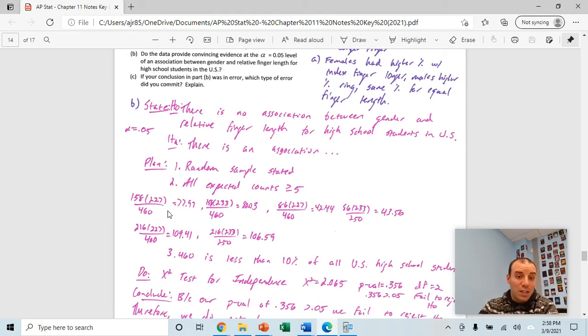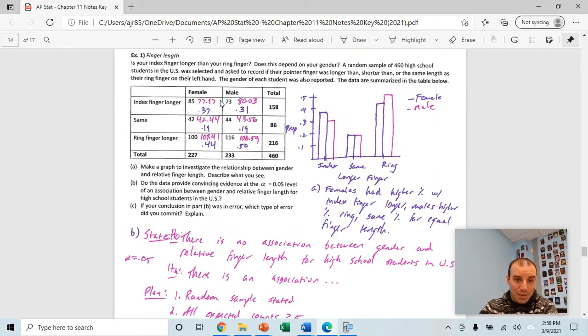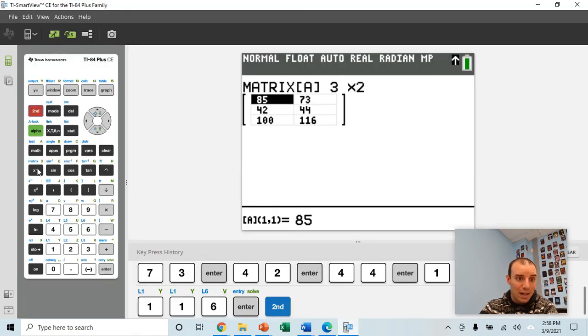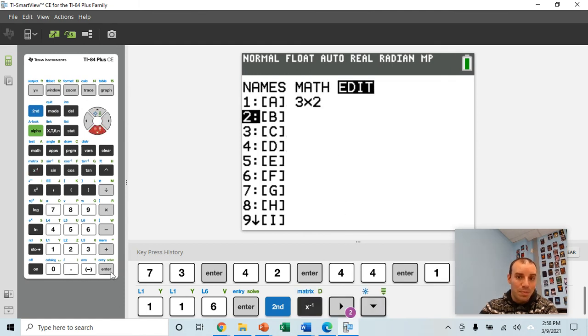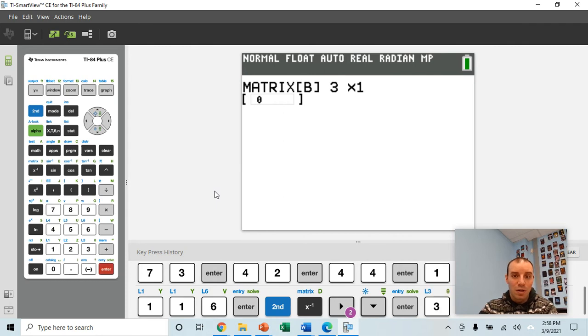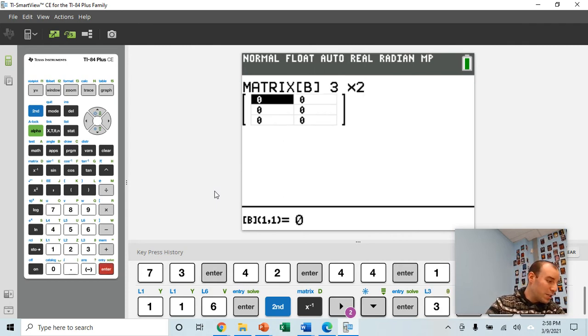Now you have to find each of your expected counts, which I've shown here. I always like to write my expected counts next to the observed counts, which I've done here. So now I'm going to go back to second and inverse X, go over to edit, and in matrix B, I'm going to put my expected counts, which I just calculated. Once again, it's a 3 by 2 matrix.